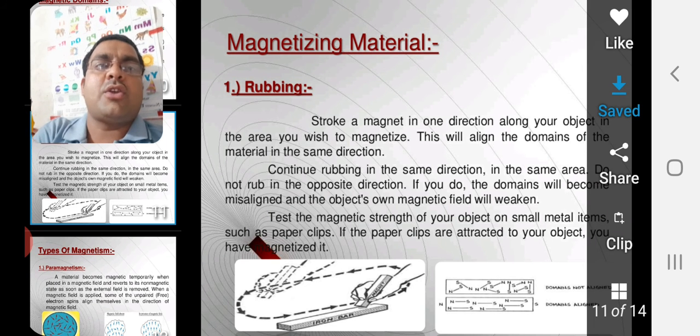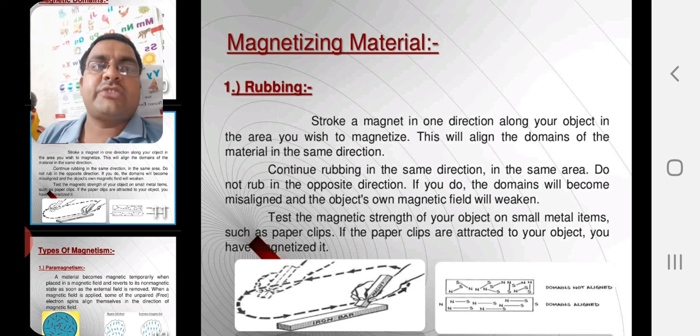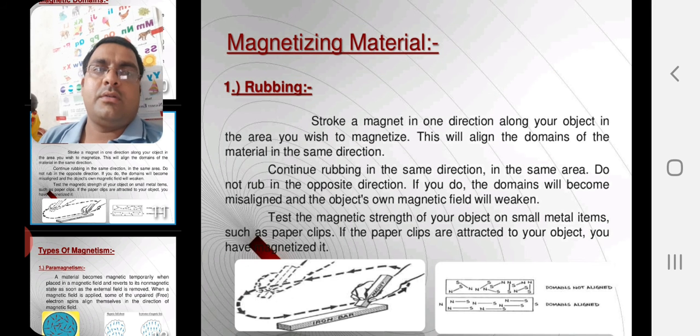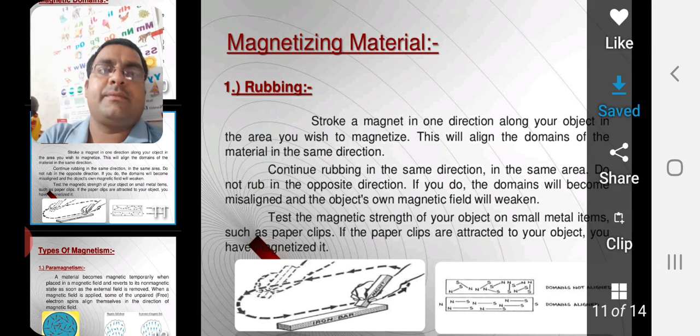Do not rub in the opposite direction. If you do, the domains will become misaligned and the object's own magnetic field will weaken. Test the magnetic strength of your object on a small metal item such as paper clips. If the paper clips are attracted to your object, you have magnetized it.